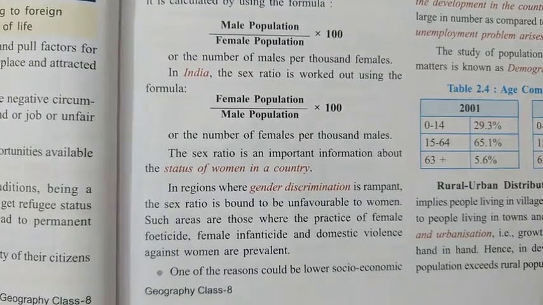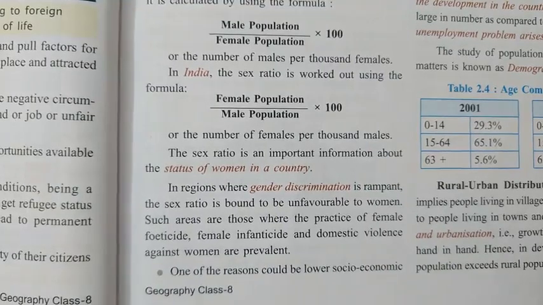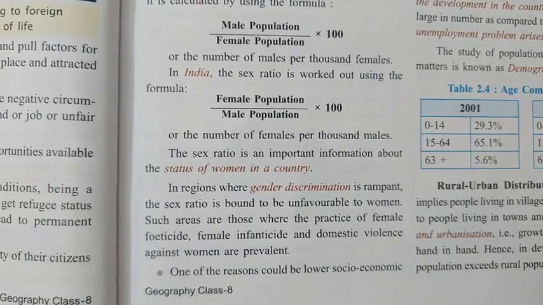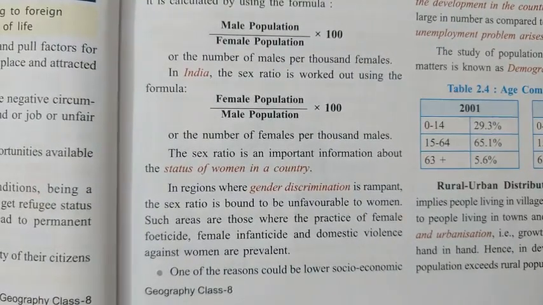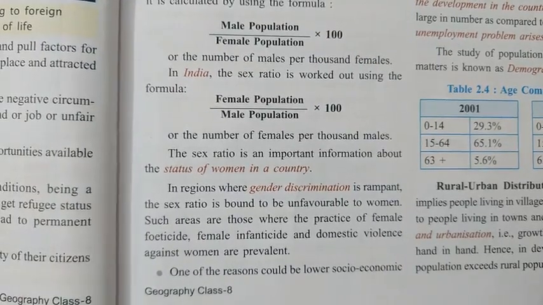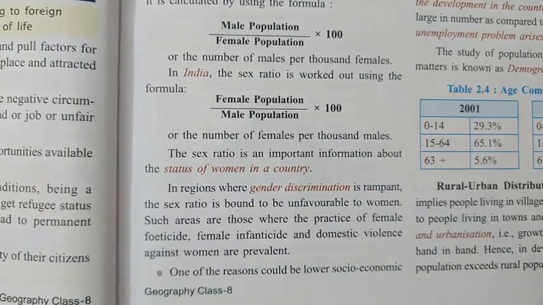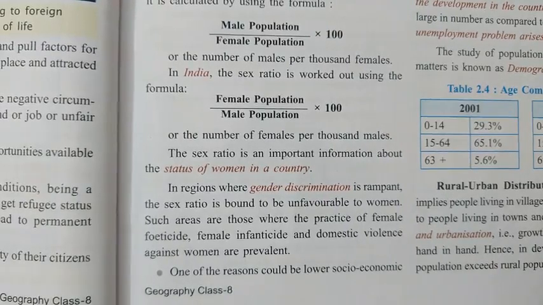Now what do we mean by female feticide? Female feticide means there are some families who want a male child, so they check when the baby is in the mother's womb, and when they come to know that it is a girl child, they abort the child. This is called female feticide. Female infanticide means when girl children are killed.